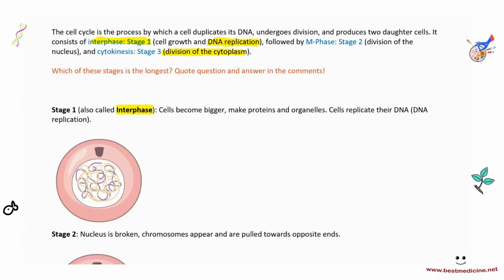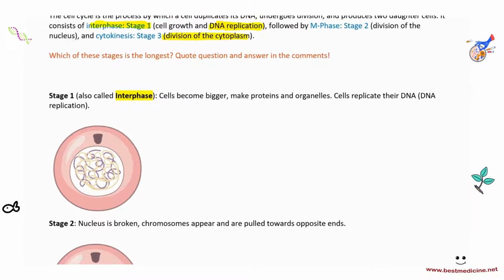Alright, so going into the details of this, stage 1, also called the interphase, cells become bigger, they make proteins, organelles, as we've already discussed, and cells replicate their DNA. Now again, this is a cell that is in interphase, and you can see that it's got the DNA in the form of chromatin, right? And not chromosomes. You just see thread-like linear structures, and if you look at them on a microscope, you would not be able to see them.